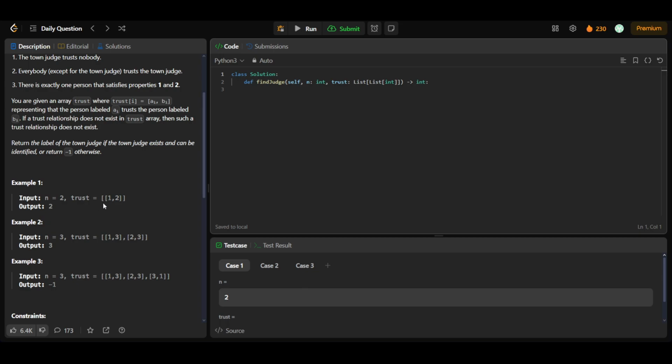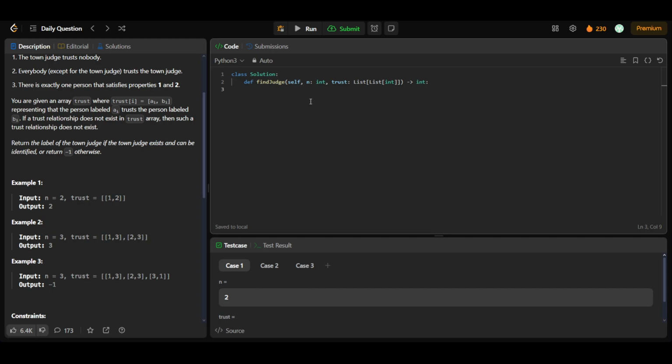For example, in this case person 1 trusts person 2. So person 2 will be our town judge, because it is trusted by everybody. This is just a town with two persons only, where person 1 trusts person 2, and 2 is the judge and trusts no one else. So the answer is 2. Similarly, in this case the answer is 3, because 3 is trusted by both the other persons, but 3 doesn't trust anyone else.